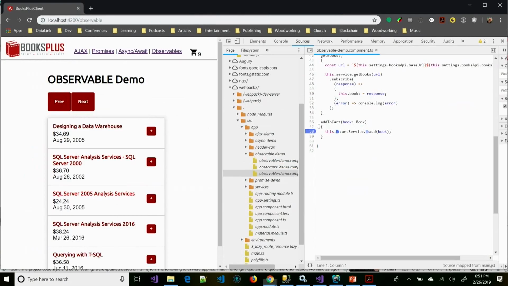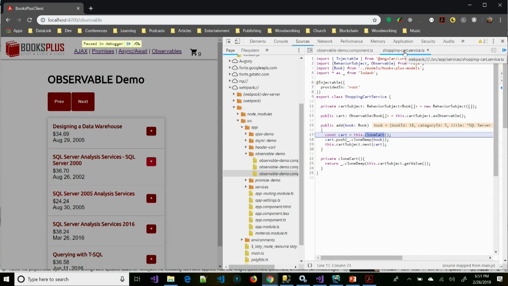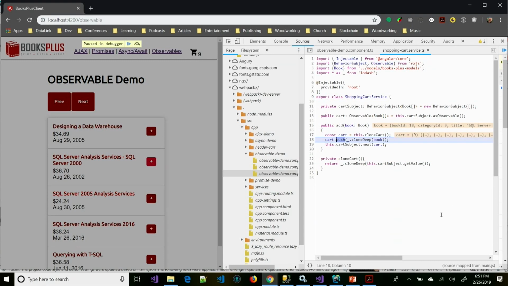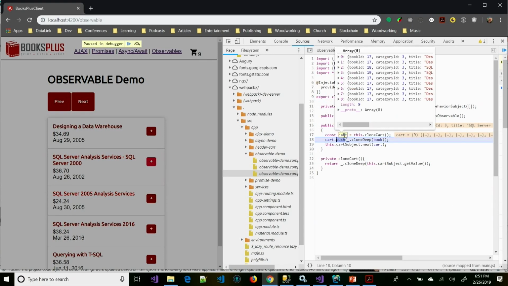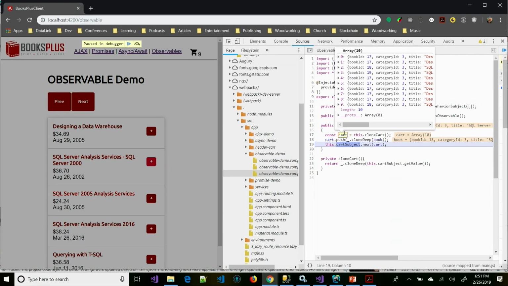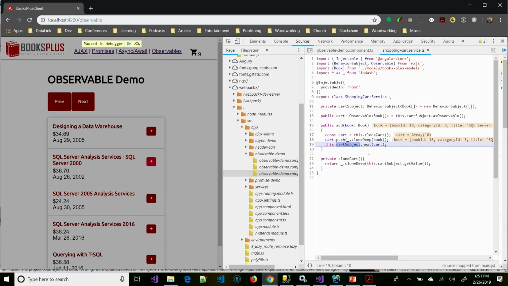Let's just take a look at that. So I'll click here. You'll see that I'm calling this.cartService, going into my shopping cart service, cloning the current cart. Let's just jump out of that. And so there's my cart. It currently has 9 books in it. And then I'm adding another item. So now the cart has 10. And then I'm calling cartSubject.next.